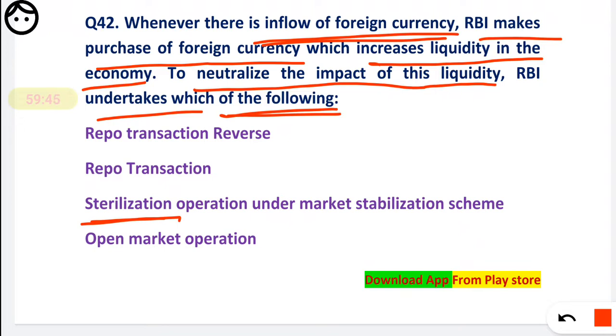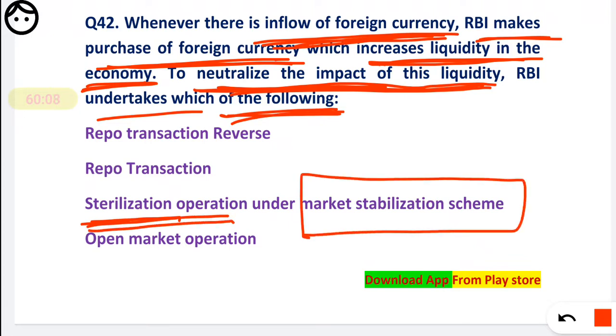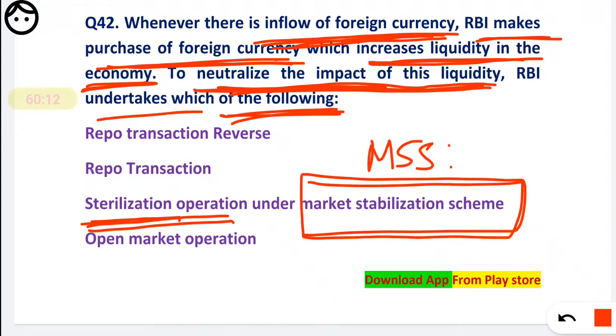Okay, so friends, remember, when there is an inflow of foreign currency, RBI will purchase that foreign currency and increase liquidity in the economy. And to neutralize the impact of that liquidity, RBI undertakes the sterilization operation under the MSS scheme, that is Market Stabilization Scheme, and the bond used for that is the MSS bond.